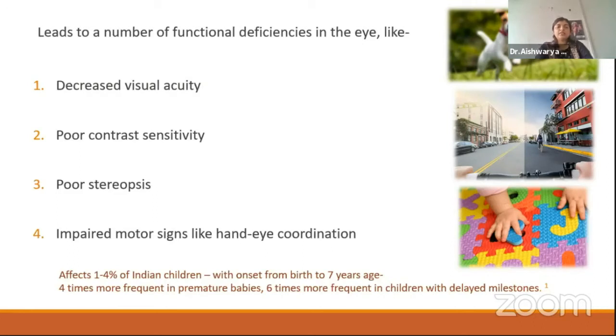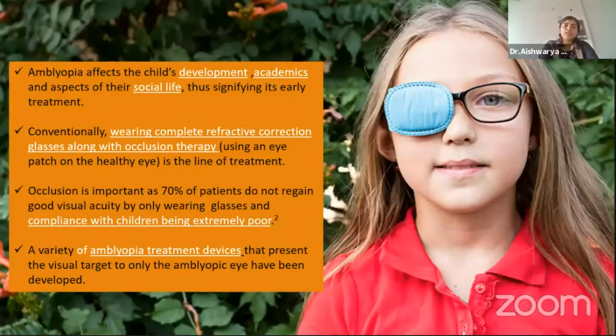It is estimated that around 1 to 4% of Indian children are suffering from this, and the onset varies from birth to 7 years of age. It is 4 times more common in premature babies and 6 times more frequent in children with delayed milestones. It affects the developmental, academic, and social life, and thus it is recommended that it is treated at the earliest.